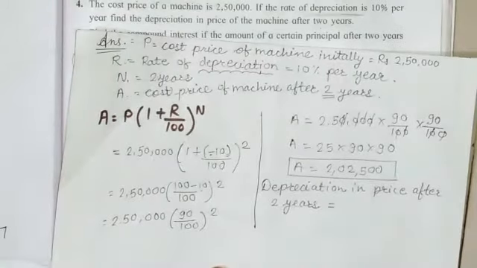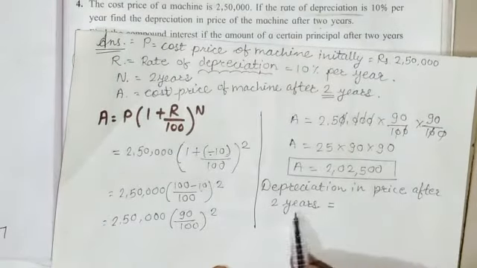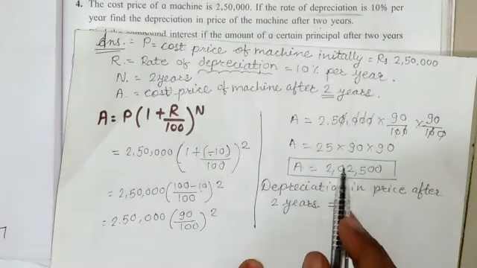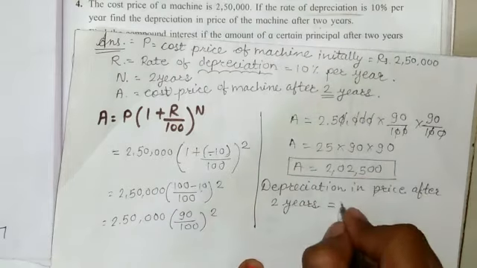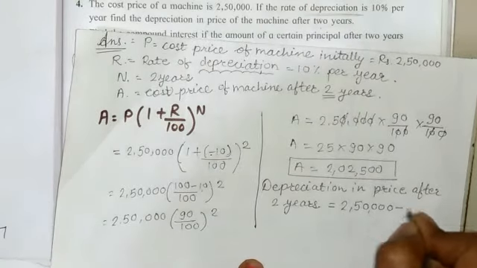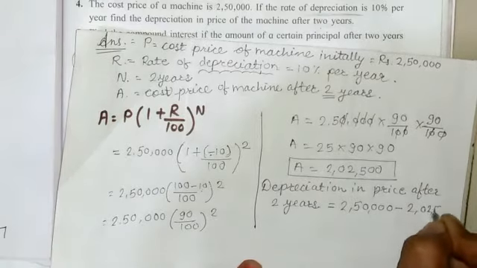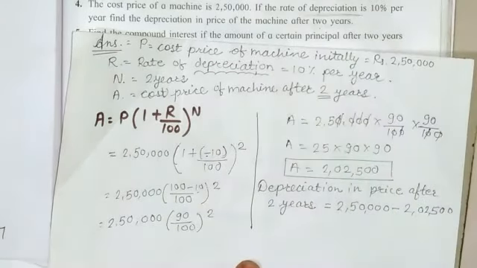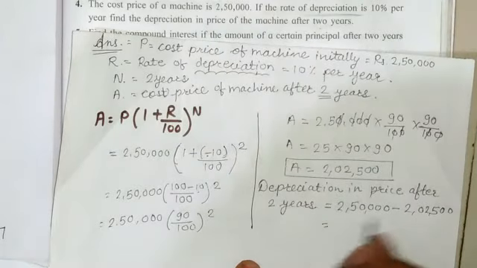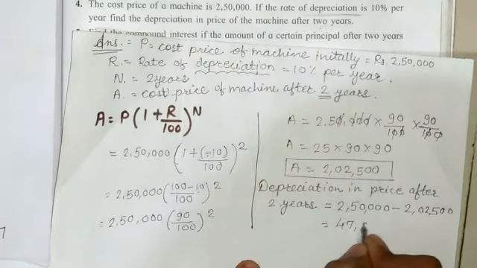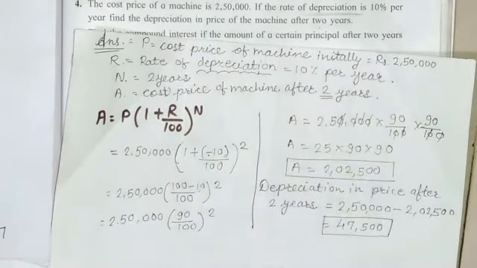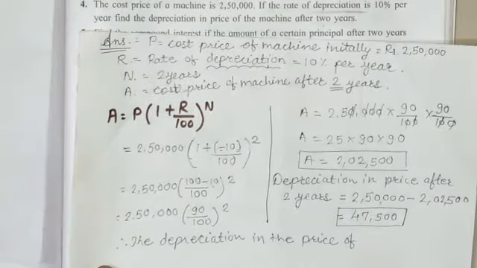But students, see here we want the depreciation in price after 2 years. So therefore we have to subtract this amount from the principal, that is 2,50,000 minus 2,02,500. Okay students, if we do the subtraction, then our answer will be 47,500. So this is the depreciation in the amount.